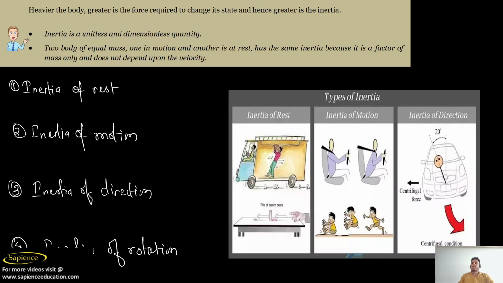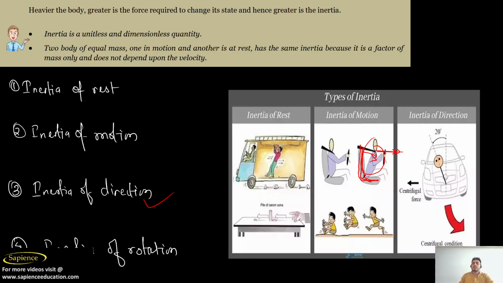What will happen? Try to understand. When he applies the brake, the person bends forward. Why? Because the person was already in motion, but suddenly the car stops. So the car will be at rest, but the person will try to remain in motion, so he will move forward. Understood? This is the inertia of motion, because the person's body has earlier inertia of motion.